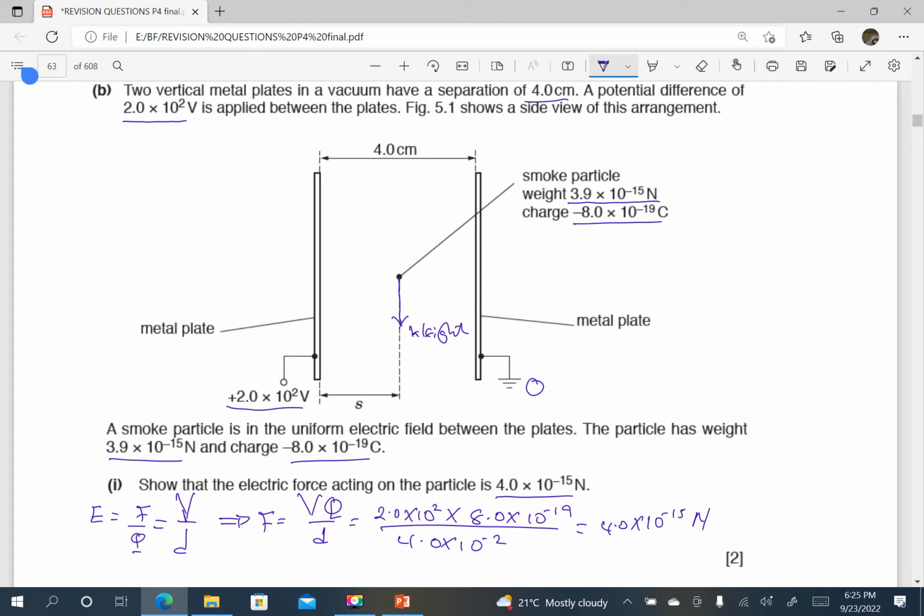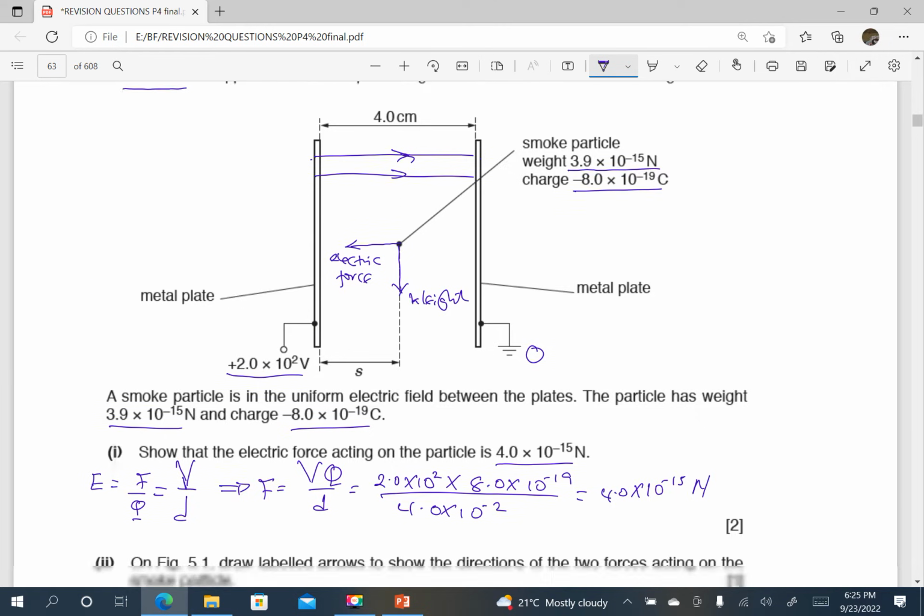And 2, the particle is negatively charged. It is experiencing a force due to the electric field. And a negatively charged particle experiences a force in the opposite direction to the field. Note that because this is at high potential, the other is at low potential, the electric field is in that direction. A negatively charged particle experiences a force in the opposite direction to the electric field. So that would be the electric force. Those are the two arrows which the examiner was looking for.